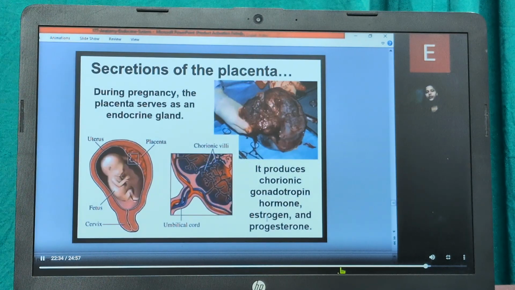Now coming on to the secretion of the placenta. During pregnancy, the placenta serves as an endocrine gland. That is, it produces gonadotrophic hormone, estrogen as well as progesterone. It is basically helping in the pregnancy. That is, it serves as an endocrine gland.